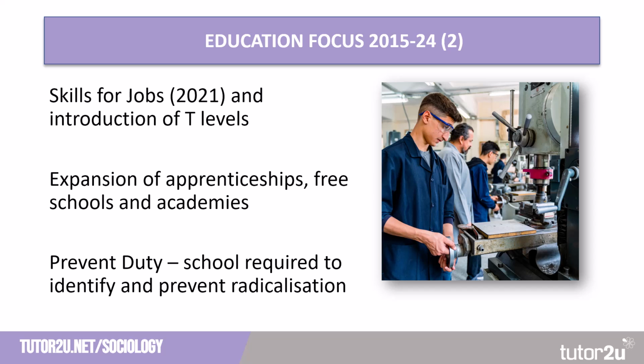The Free Schools initiative also continued, allowing parents, charities and other groups to set up schools in areas of need, and these schools had the same freedom as academies. And finally, schools were required to identify and prevent radicalisation under the government's counter-terrorism strategy, what is called the Prevent Duty. This included promoting British values such as democracy, the rule of law and individual liberty.